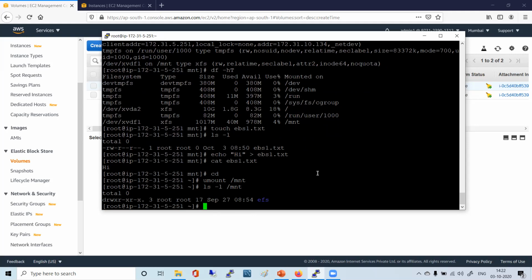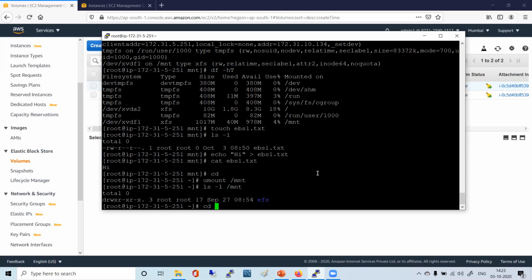I mounted that particular EBS volume on top of whatever was mounted on /mnt, and that was EFS. You remember last time we also created EFS and mounted it on /mnt only? Yes, last week. So that EFS has come under /mnt. Correct, no? Okay.